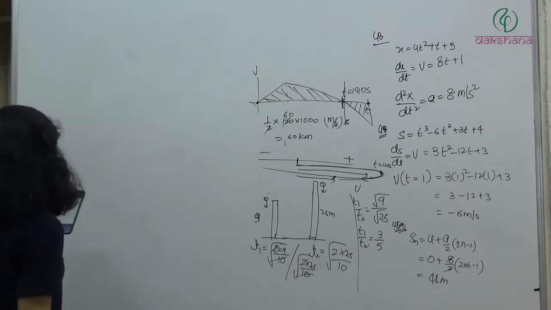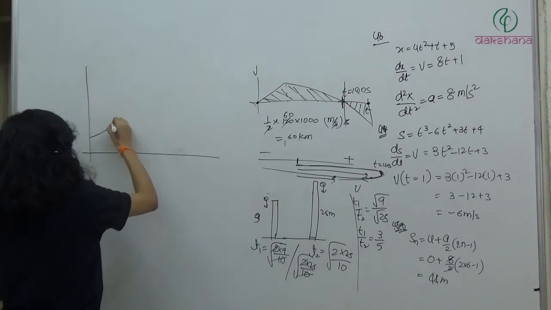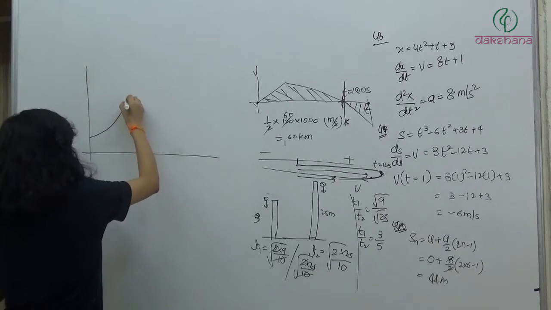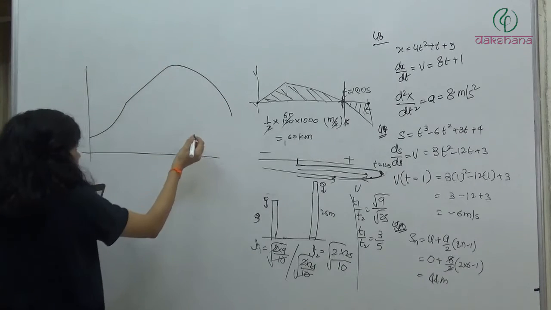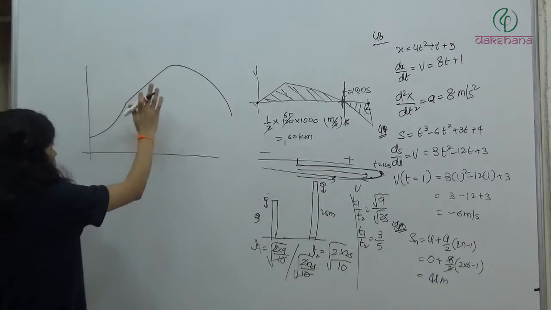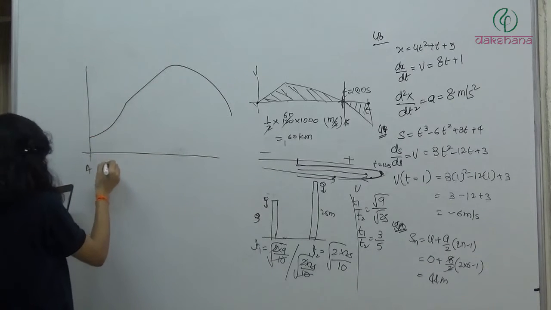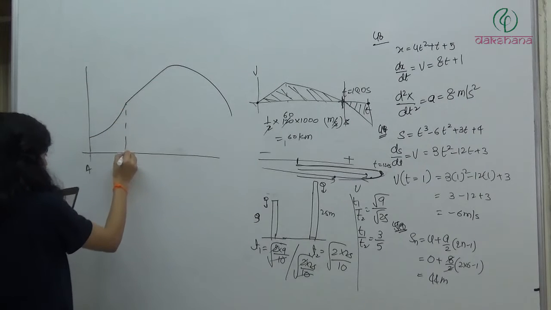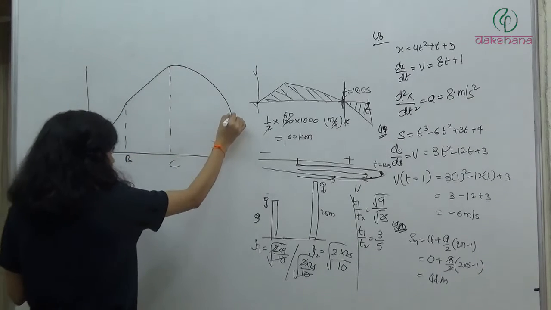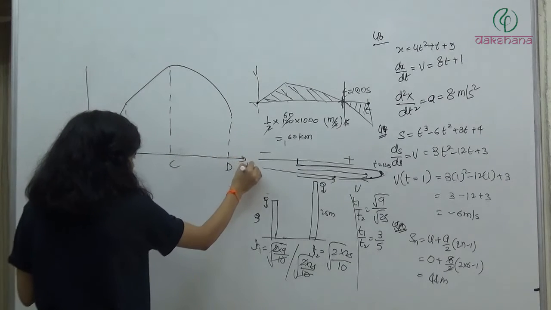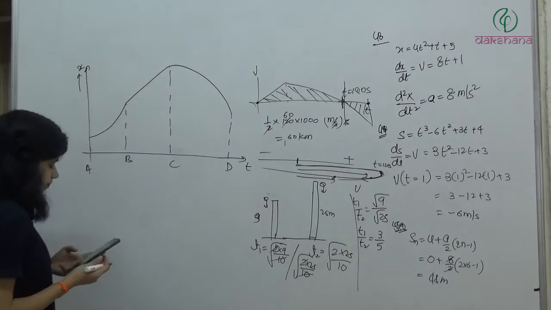So graph is something like this. Here again we have a parabola kind of nature and then constant and then again parabola open down. This is parabola open up, this is constant, this is parabola open down. Point A, point B, point C and point D. These are the different values of time and this is displacement x.